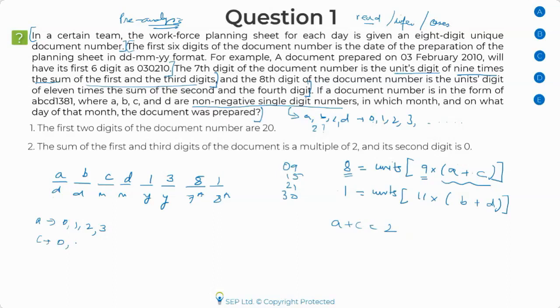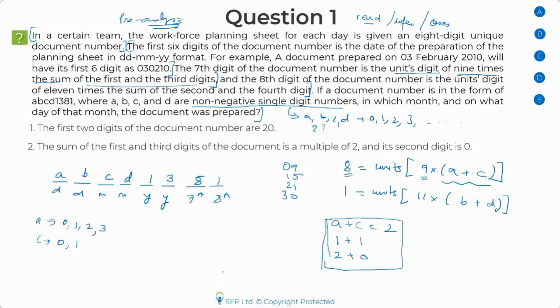And C could be 0, 1 only, nothing else, right? A month could be maximum 12. So I know C could be 0, 1. Now, if I have A plus C equal to 2, then this is possible if I have 1 plus 1, or if I have 2 plus 0. So I can get the value of A and C within whatever I have written.